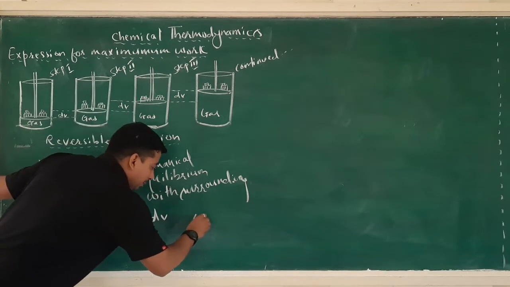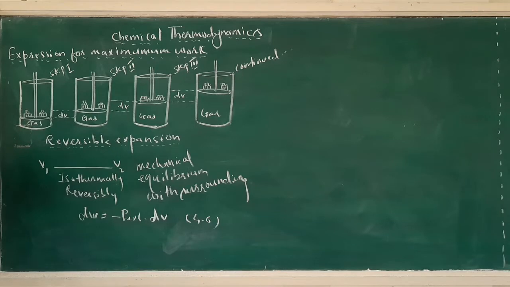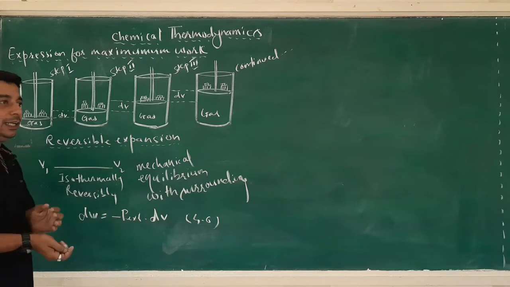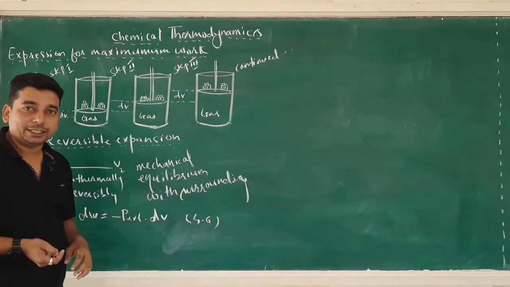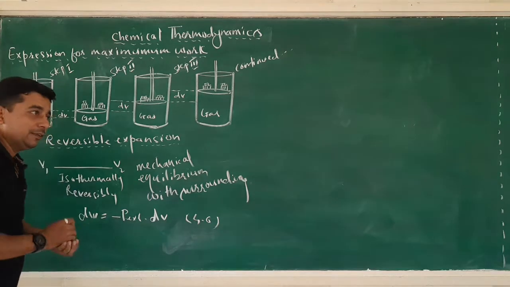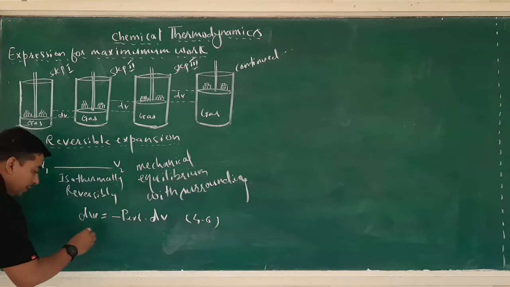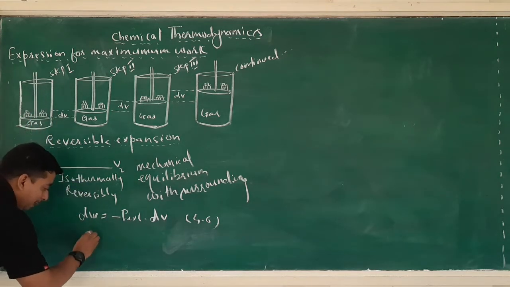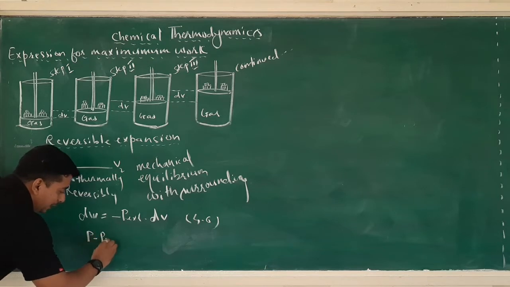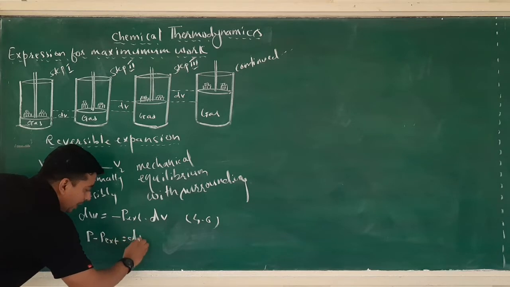Put it as equation number 4.6. Now as the process is isothermal reversible, the driving force is infinitesimally greater than the opposing force. Means the difference between driving force and opposing force can be given as P minus Pext is equal to dP.